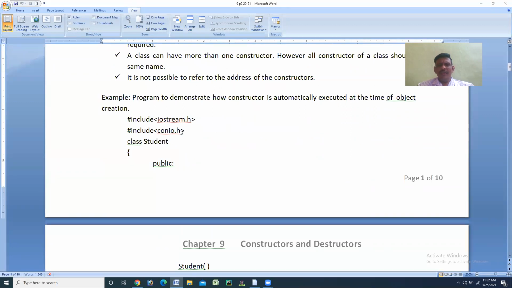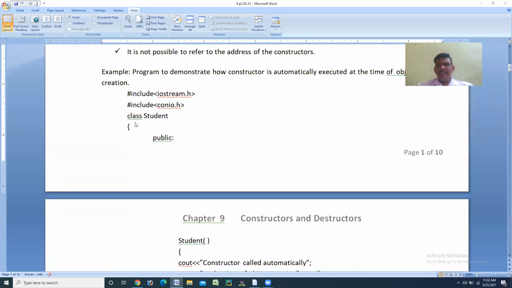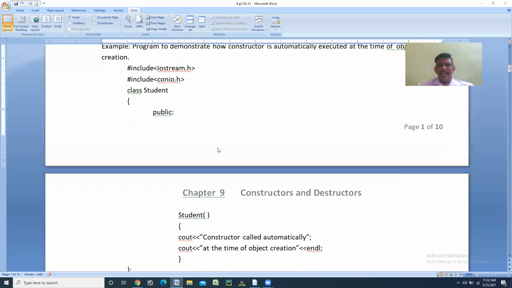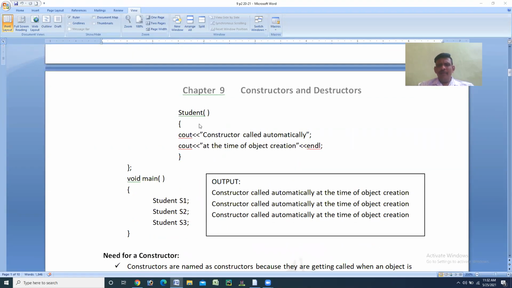So now you are familiar with all the classes and programs. So straight away I'll go with the class here. Class student. In that directly I'm moving with public. In the public section, the name of the class is student, and the member function is also student. It means it is a constructor.